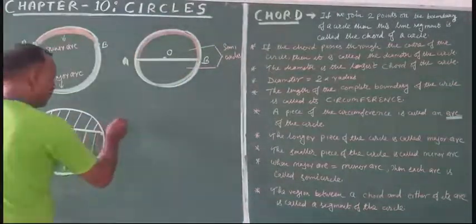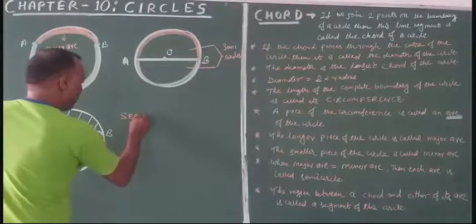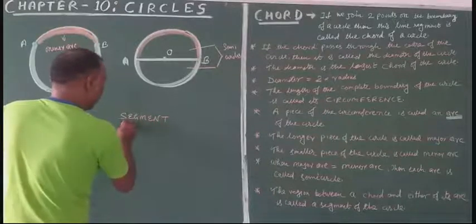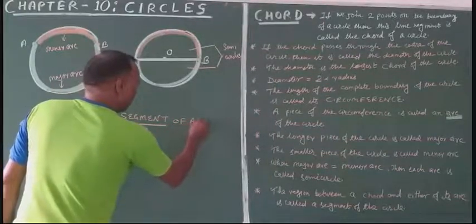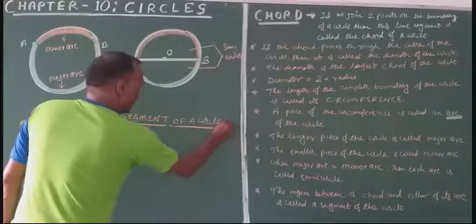What is this? Segment of a circle. What is this?